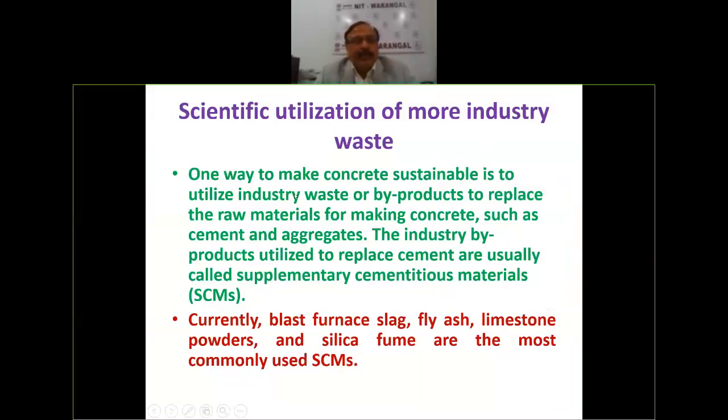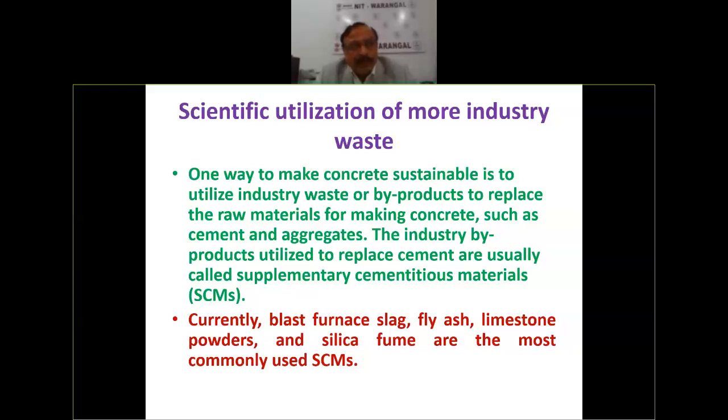One way to make concrete sustainable is to utilize industry waste. Just now, in the cement, they said the fly ash and the slag coming from the steel industry are waste. In coal plants, a lot of waste is generated after coal is burned.